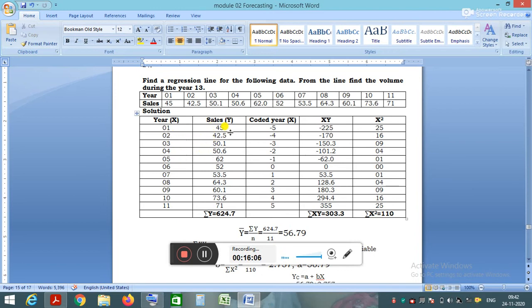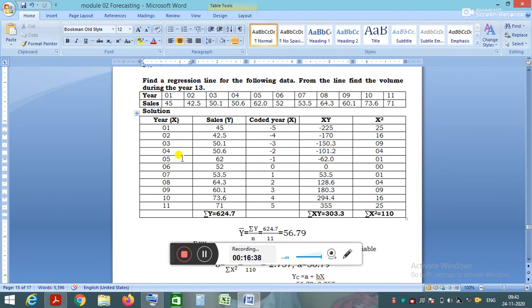In the least square method, the first step is to code the value of x. First we need to consider the mean value or the middle value. There are 11 years, so the middle value is 6. We need to consider this value as 0 and then subtract this value.